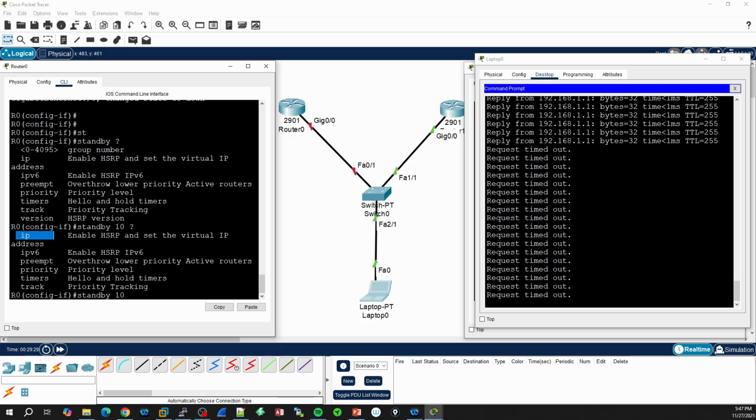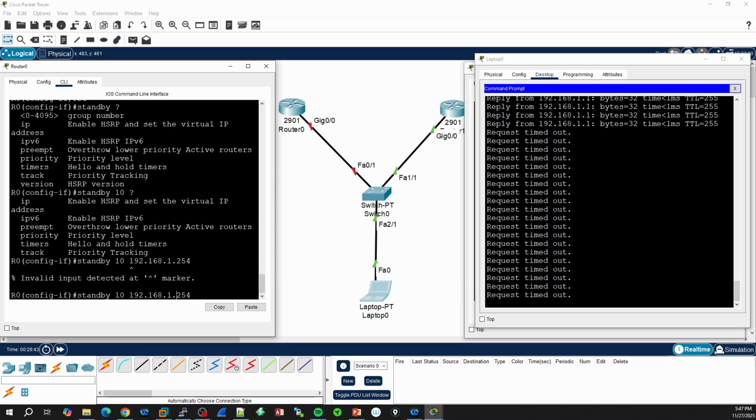Right now we have something that is just crazy, because the first option is to select or to enable the HSRP virtual IP address, and we're going to choose this IP address, 192.168.1.254, just add the command ip.